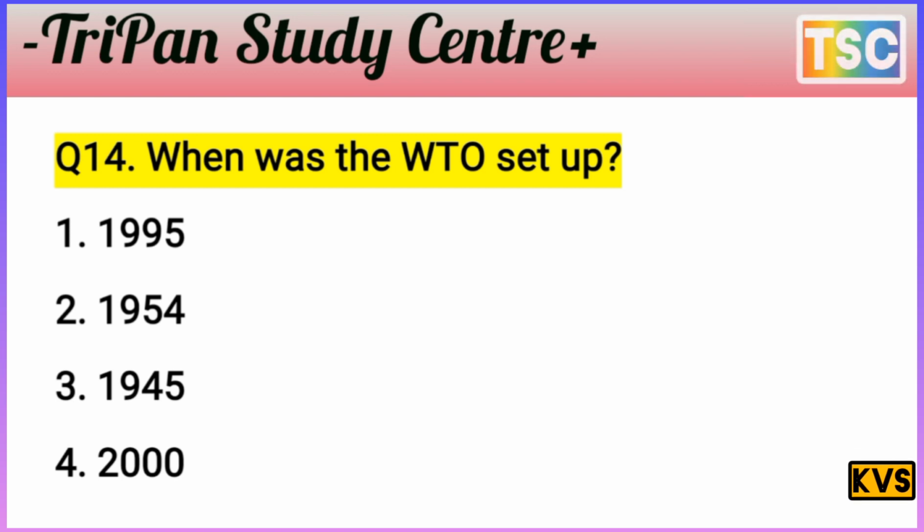First of all, I give you a few seconds. Test your knowledge and note it in your notebook. You must have a thought of your answer. Let's see what our answer to this question is. When was the World Trade Organization set up? The answer is directly 1995. That one is the correct answer. 1995, the World Trade Organization was set up. That's the important answer for this question.